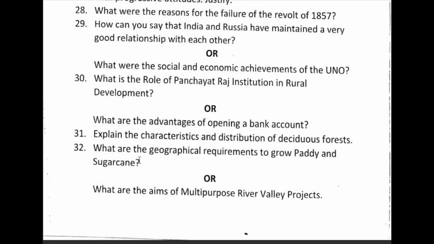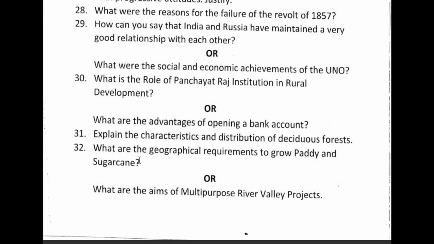Rainfall for paddy 100 to 200 centimeters, but sugar cane 100 to 150 centimeters. Paddy will grow in alluvial clay loamy soil, standing water and level land are required, and sugarcane grows in alluvial loamy soil, and it is also an annual irrigated crop. So these are the geographical requirements.